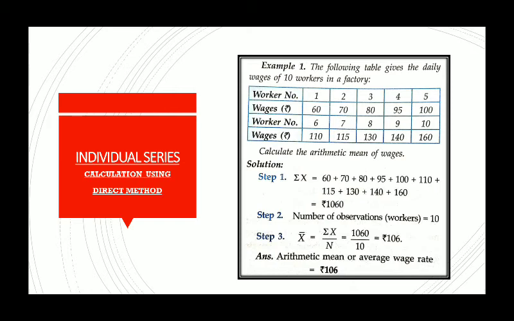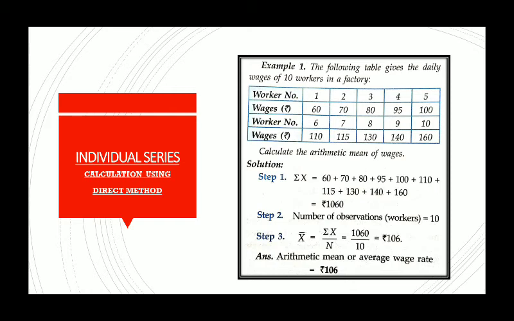First step, we will calculate summation x, means the total of x. We will add them up: 60, 70, 80, 90, we will add them all. Step 2, we will write the number of observations, which is given as 10. And the third step, summation x upon n is the mean. So the average is equal to 1060 by 10, which is rupees 106.